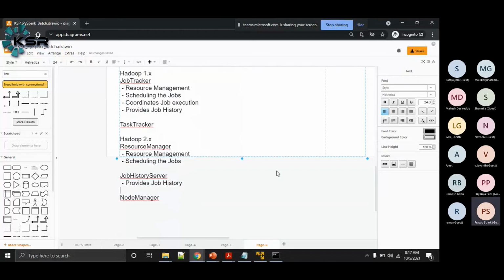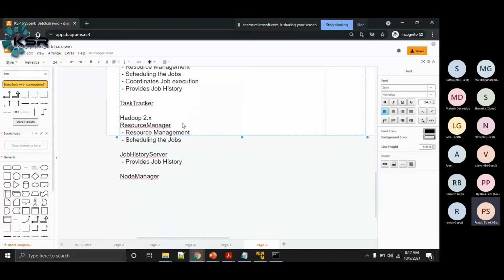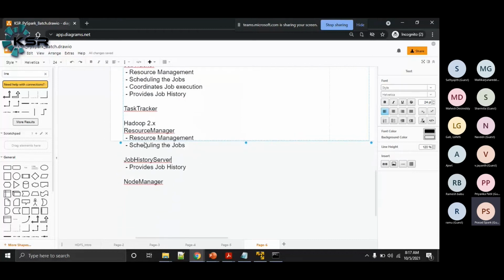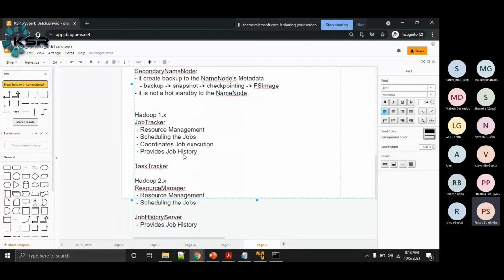And here we have a node manager, and this node manager will be the same as the task tracker only. So what does a task tracker do here? The task tracker will execute the tasks.